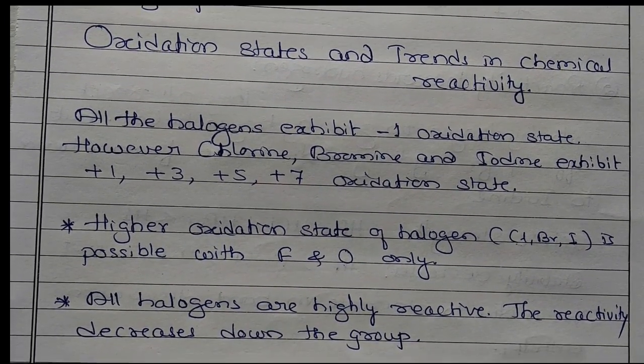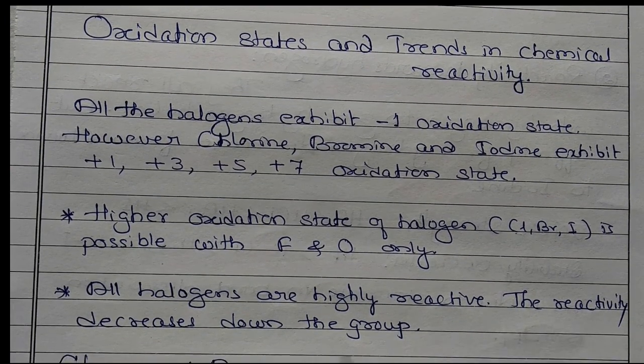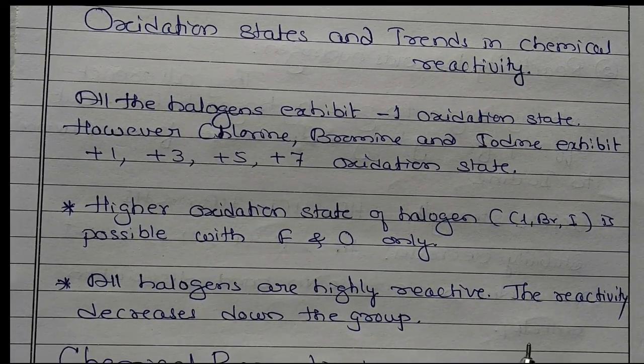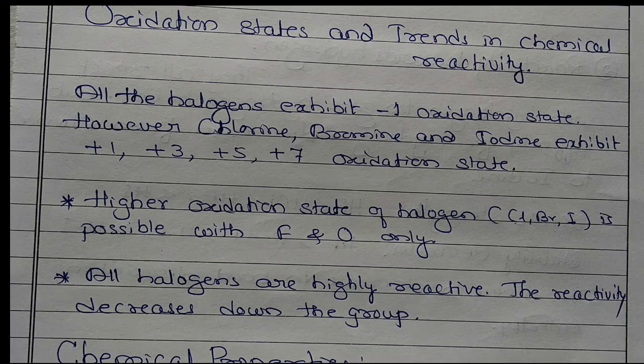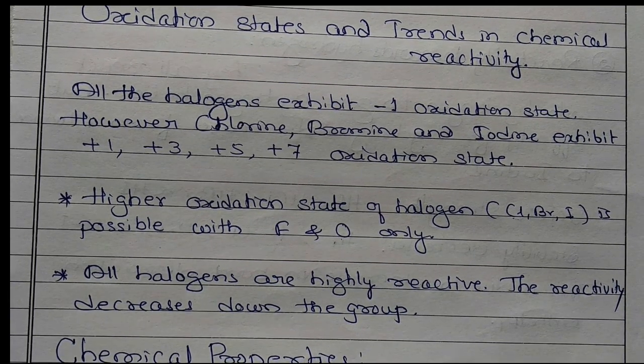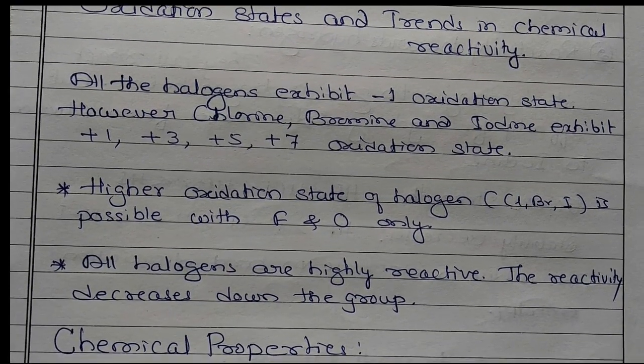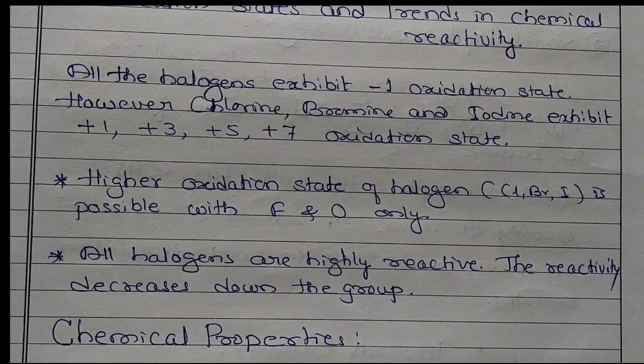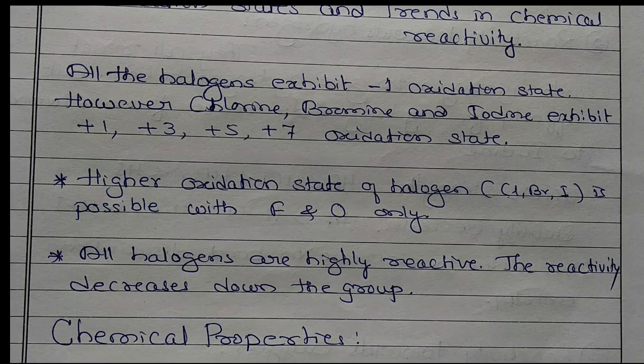Next, all halogens are highly reactive. The reactivity decreases down the group. So when you go down the group from fluorine to astatine or iodine, the reactivity decreases, which means fluorine is a highly reactive element. Okay, next is chemical properties.